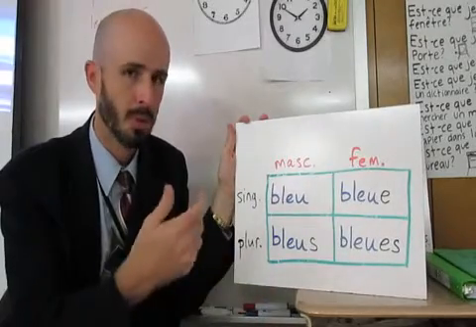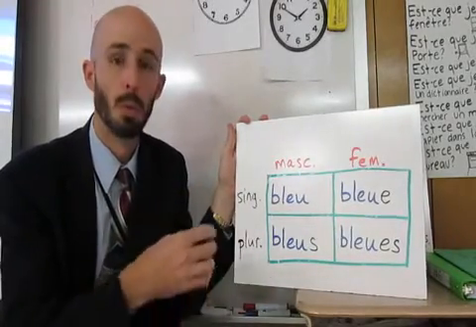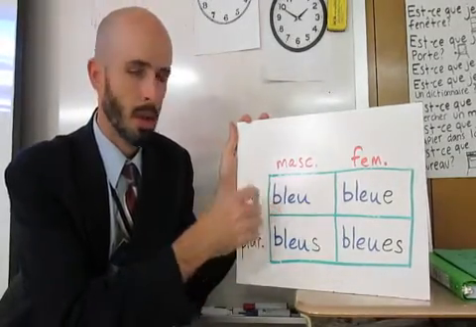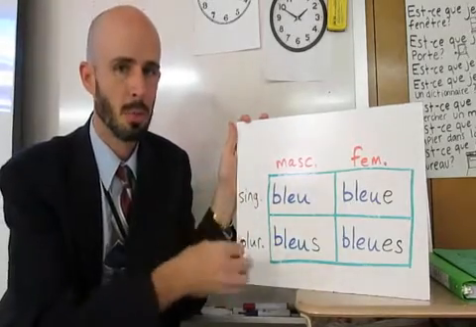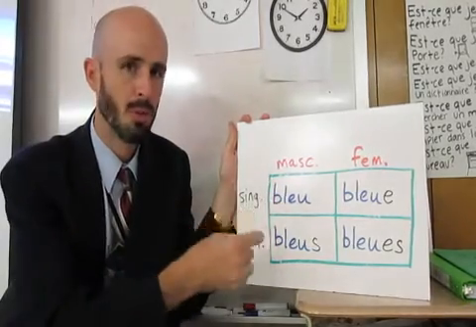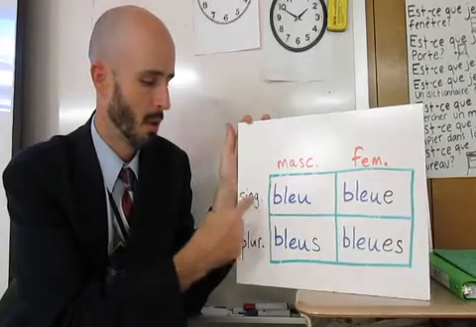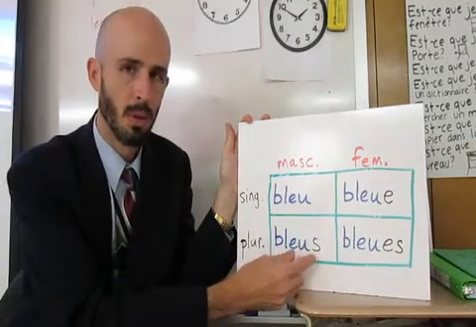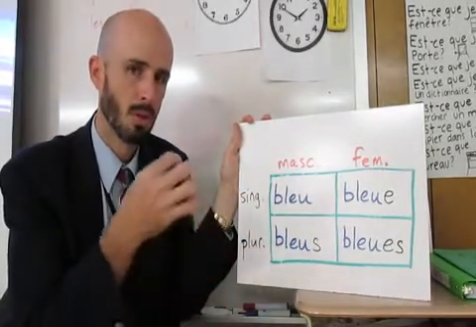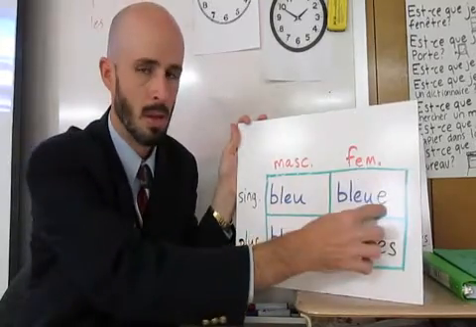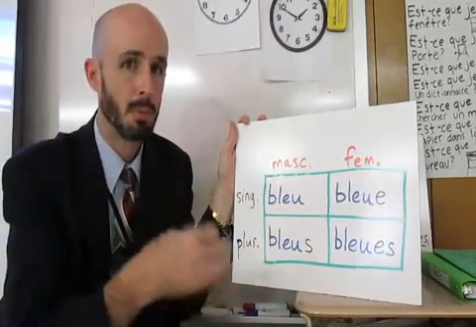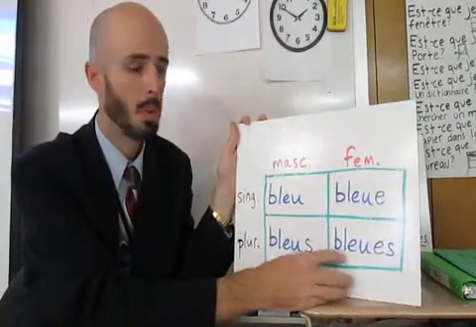So for example, the adjective in French for blue is bleu. Now, again, the adjective has to agree in gender and number with the noun it modifies. If you're describing a masculine singular noun, the form you're going to use is bleu. If you have a masculine plural noun, you add an S: bleus. If you want to describe a feminine singular noun, you add the E: bleue. If you want to describe a feminine plural noun, bleues, you add the ES.